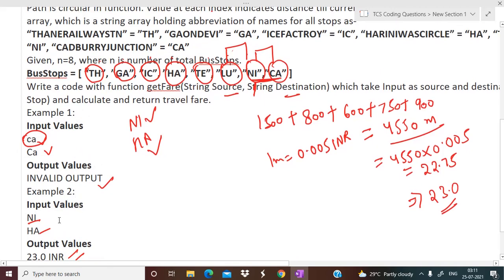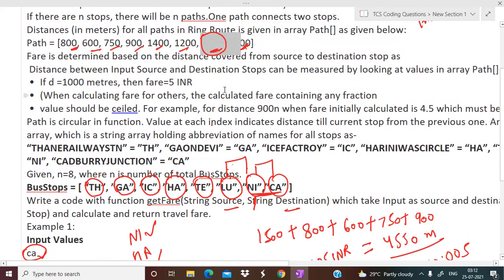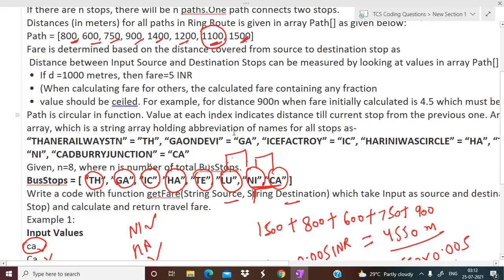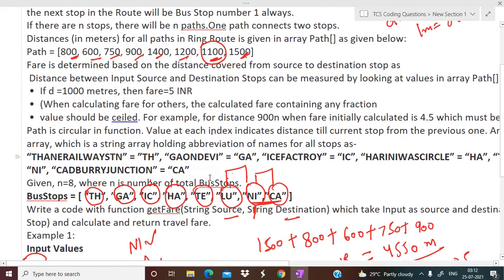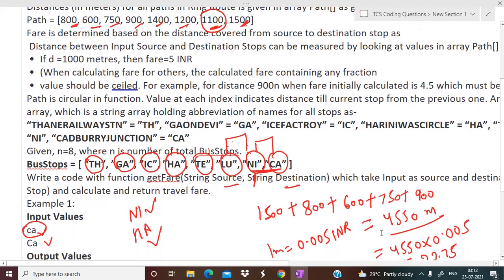And when the input is valid, you can see we are not including the index of source. Why? Because, for example, in this case, we didn't include the index where Ni is located in the path array, because this 1100 is the distance from Ni to Lu, and we don't want to include that. So always make sure when you are adding up the distance, you are moving one step ahead of the source index, and you have to add all the distances up to the destination index, that is HA itself. For example, here 0, 1, 2, 3. You can see we have added the distance up to 900. So that is what I'm saying.